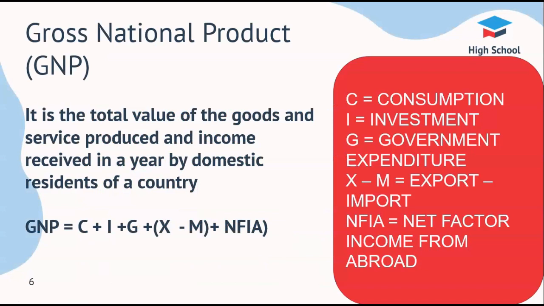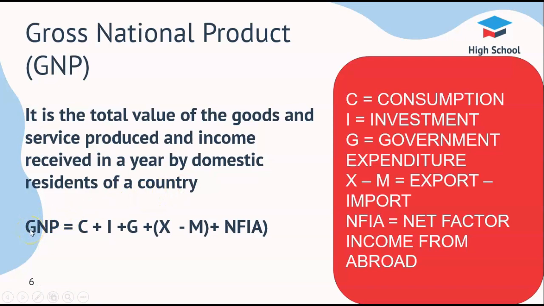Gross national product, GNP. It is the total value of the goods and services produced and income received in a year by domestic residents of a country. A mango grown in Salem and exported to Florida is an example of it.